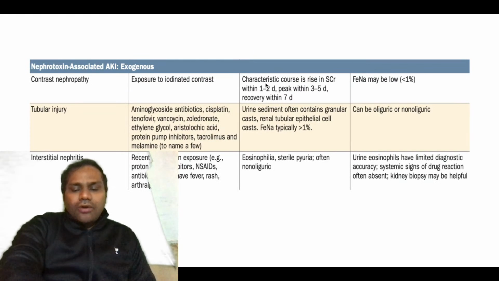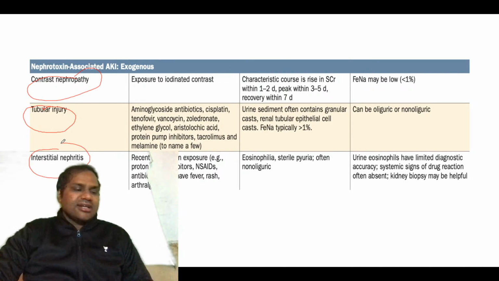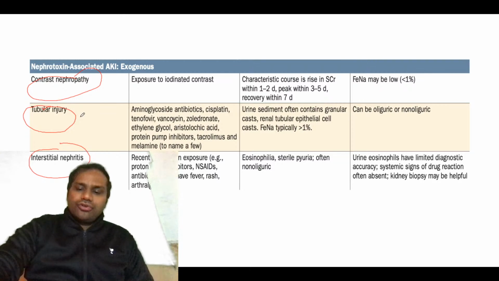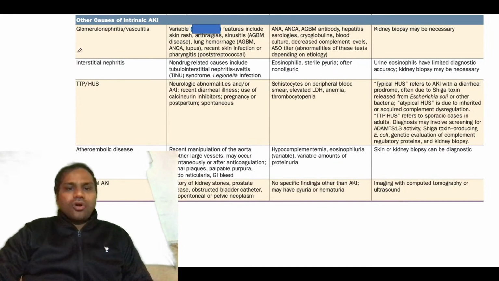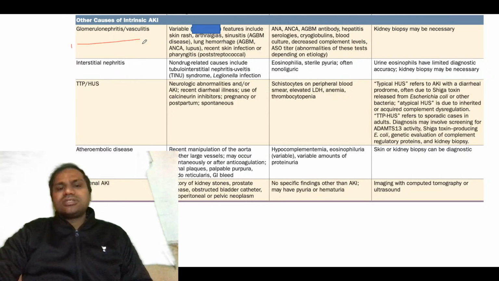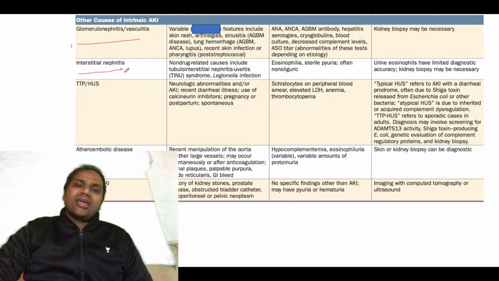Then we have talked about contrast nephropathy, and some other causes like tubular injuries and interstitial nephritis. Interstitial nephritis is again an important, high yield point you need to know. Then other causes like glomerulonephritis, we have talked about all glomerulonephritis in our previous classes. Interstitial nephritis can also cause intrinsic AKI.